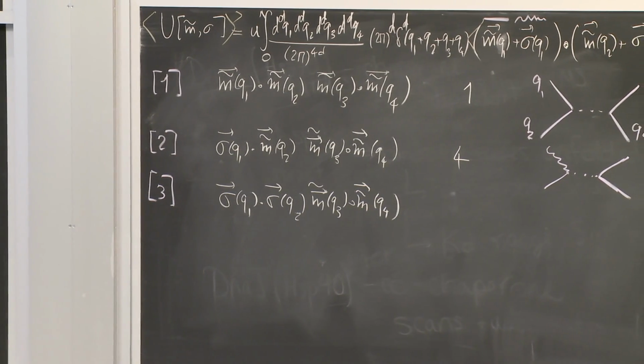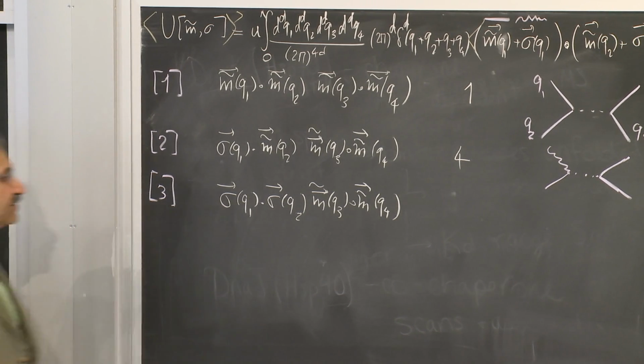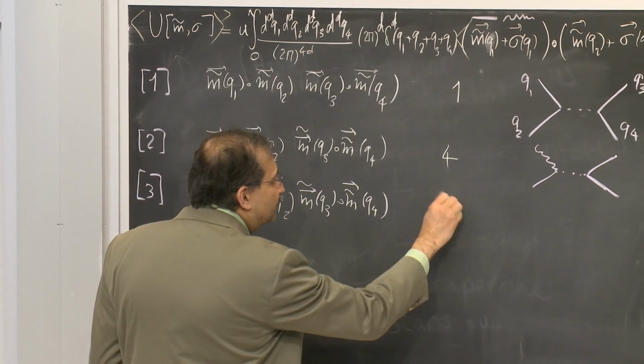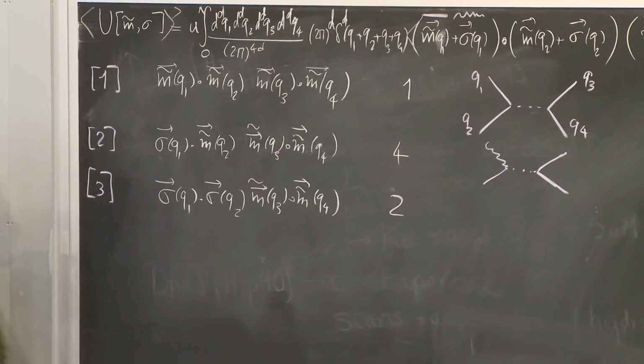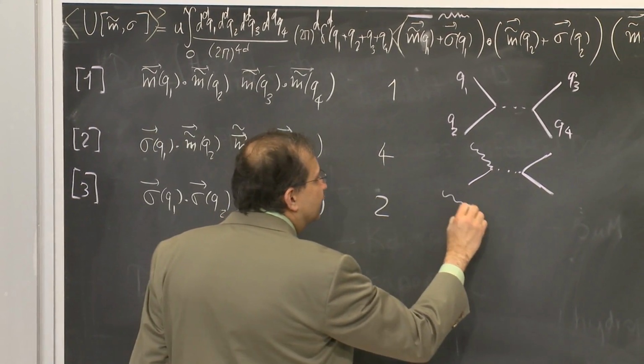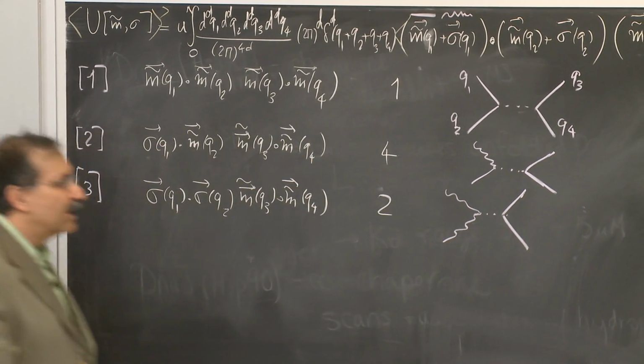And then clearly I could have chosen one pair or the other pair to change into sigmas. So there are 2 terms that are like this. And diagrammatically, the wavy lines belong to the same branch of this object.